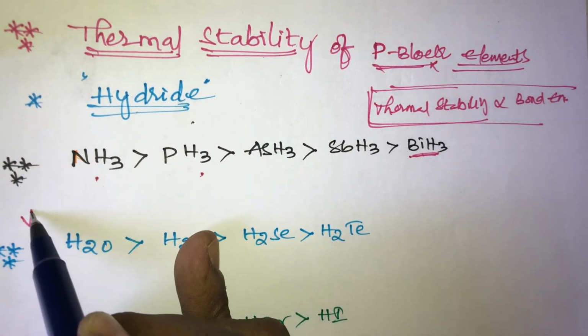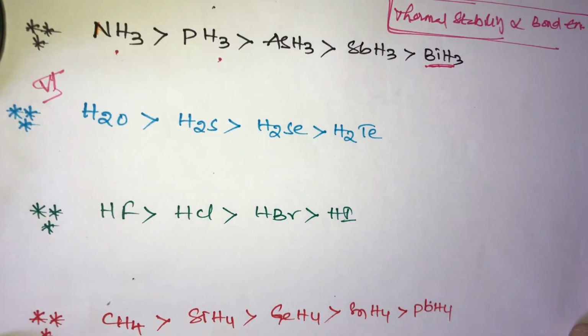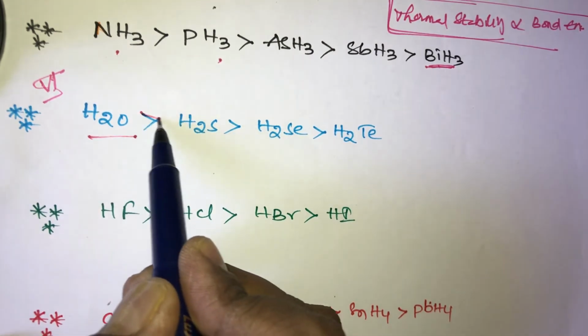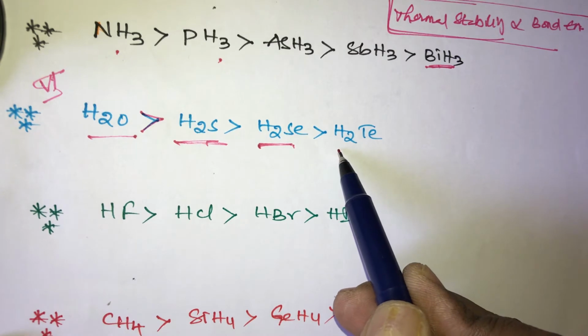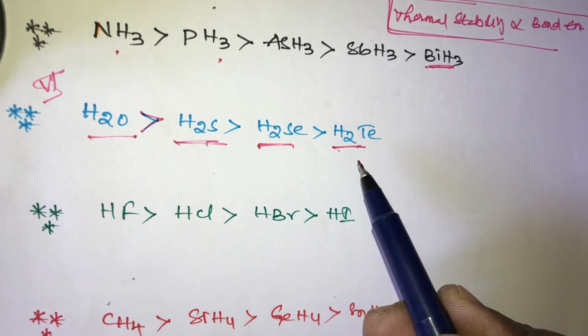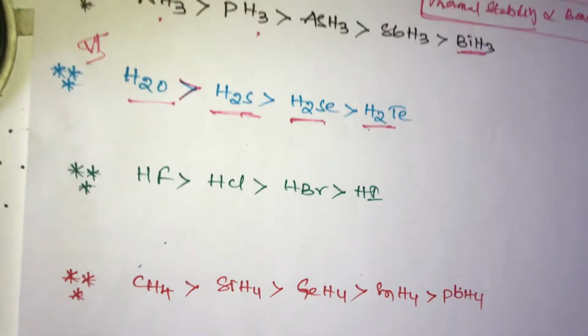If you take the 6th A group elements, the 16th group, that is the oxygen family, what is the thermal stability? H2O has high thermal stability. H2O is greater than H2S, H2S is greater than H2Se, H2Se is greater than H2Te. This is the thermal stability order. Thermal stability decreases down the group due to the increase in size. It is very important, students. This is the thermal stability of hydrides in p block elements.